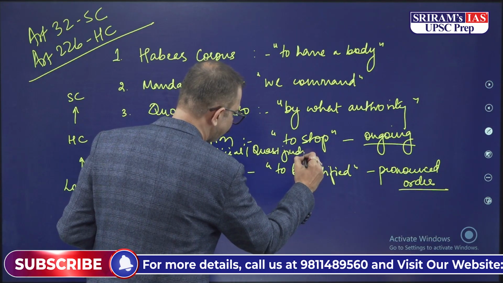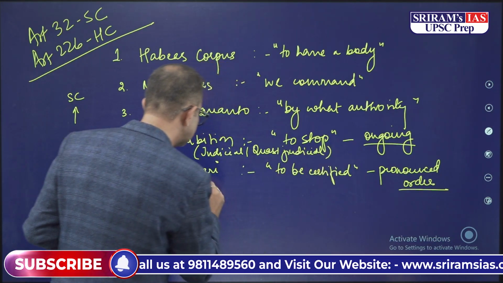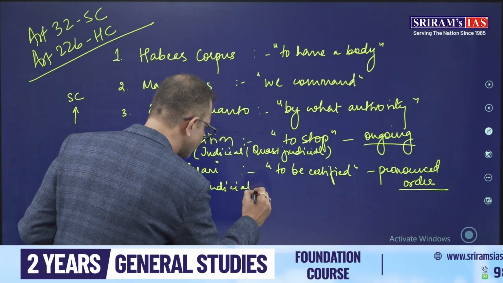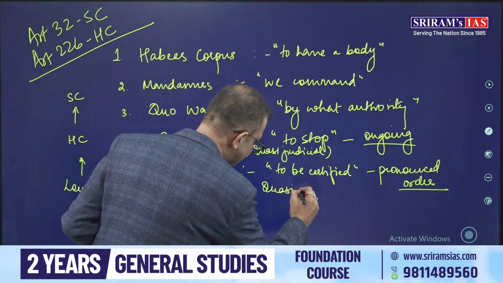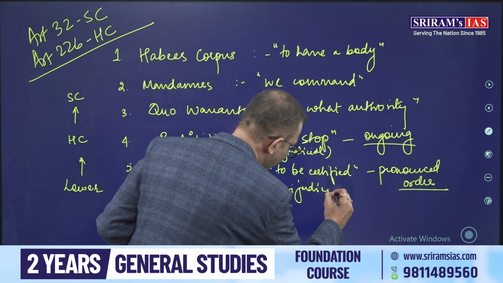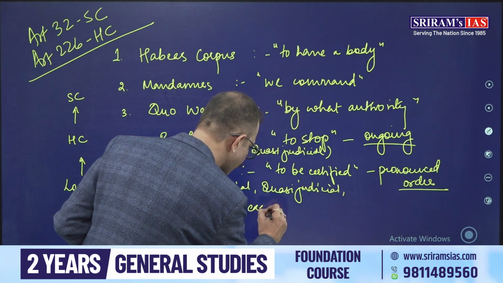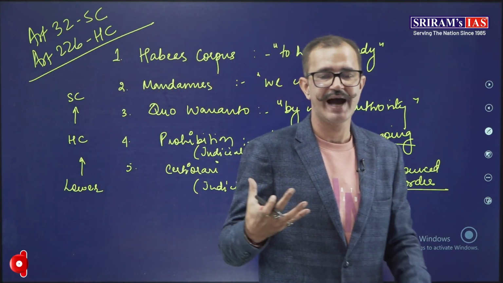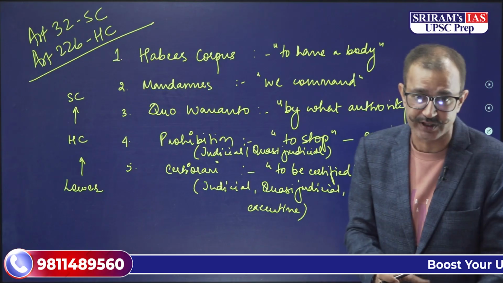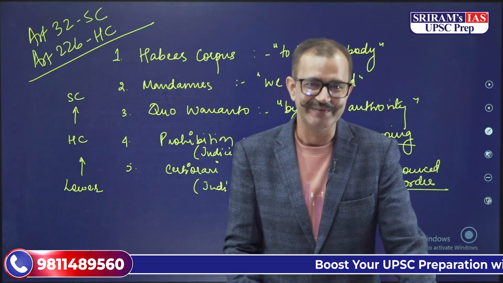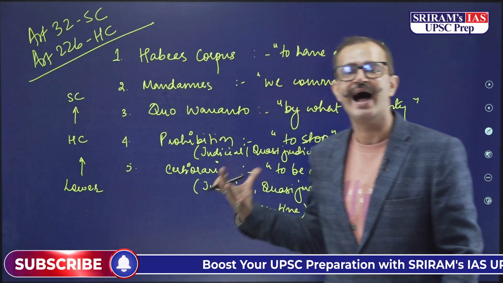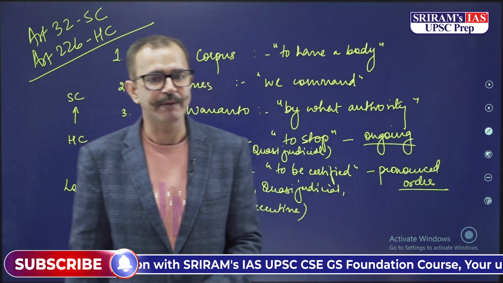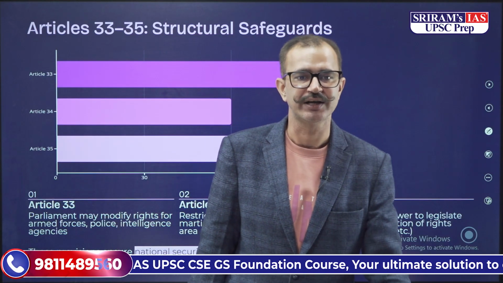But certiorari can be issued to judicial authorities, to quasi-judicial authorities, and also to executives, whether permanent or temporary. Permanent are the administrators, and the temporary executives are the ministers. So certiorari can be issued against executive actions as well.